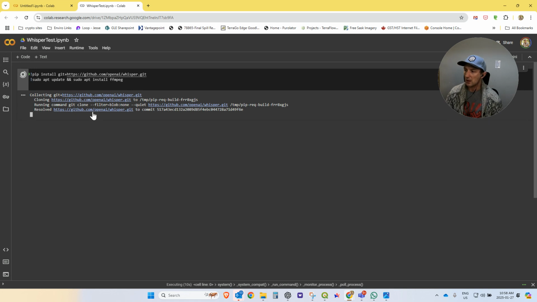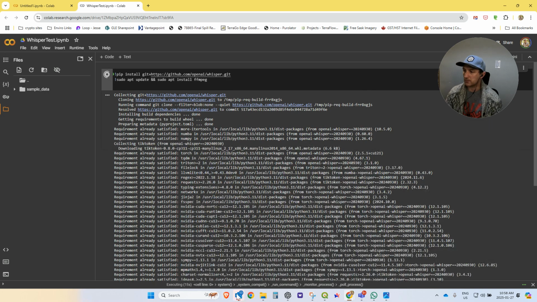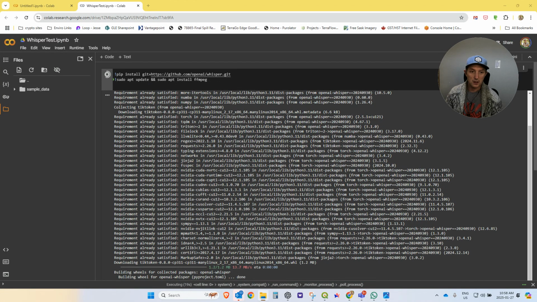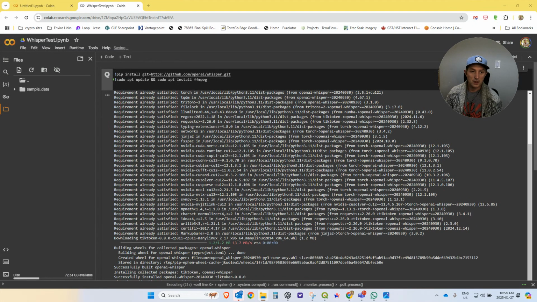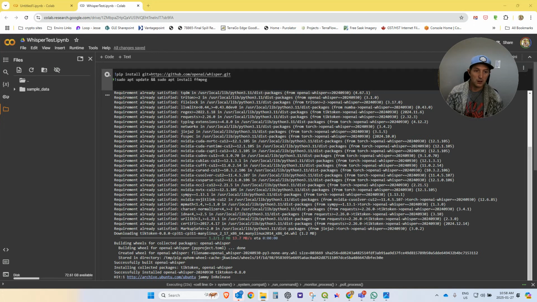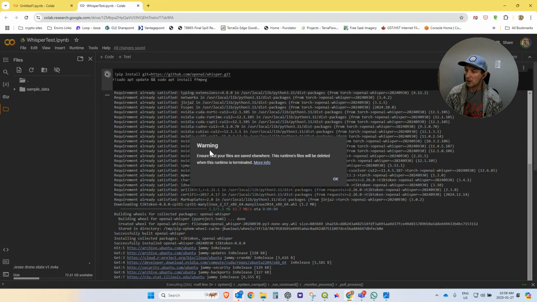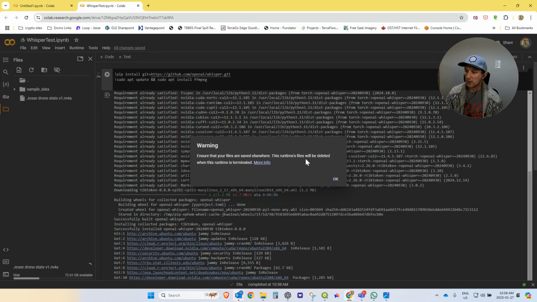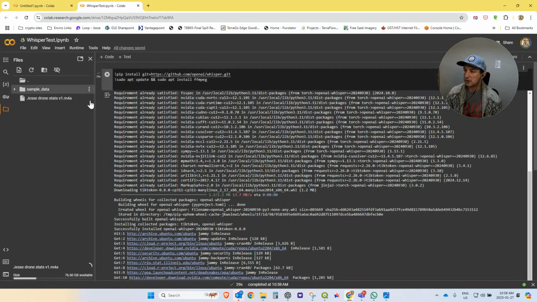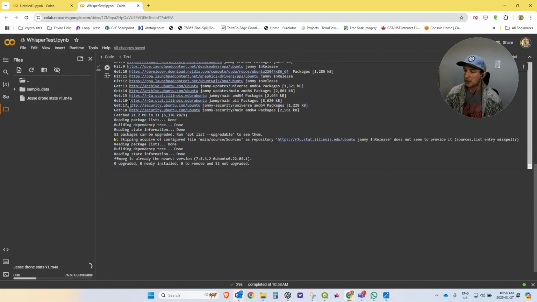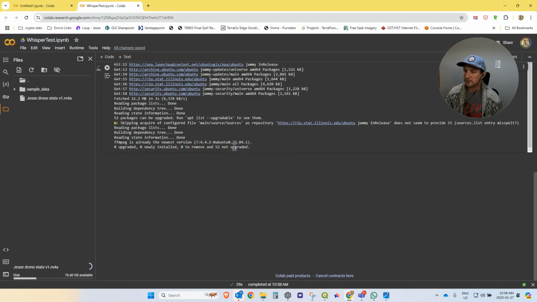So while it does that, I'm going to paste in my recording. Ensure files are saved elsewhere. So I think that basically the data is not going to stay in this notebook after I use it. Okay, so looks like this is done.